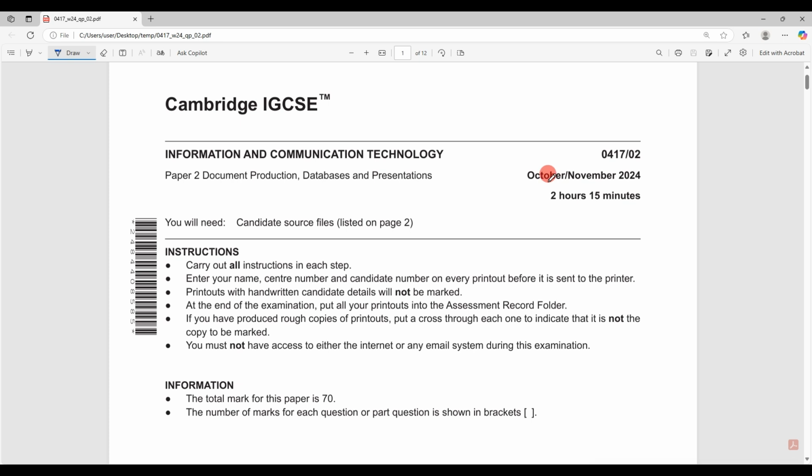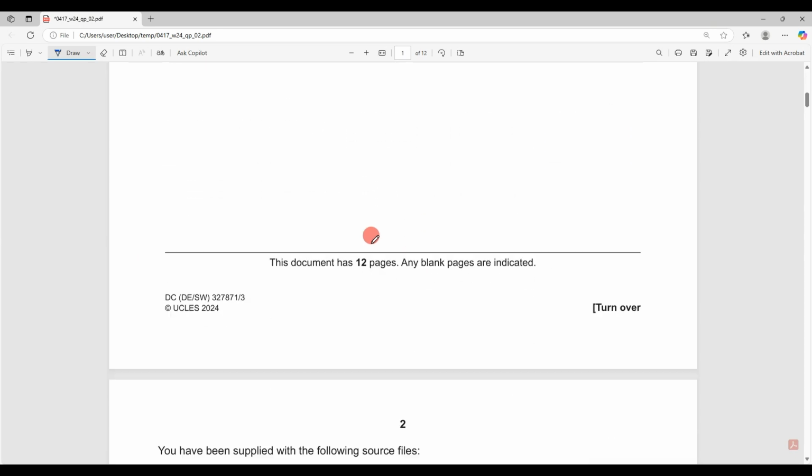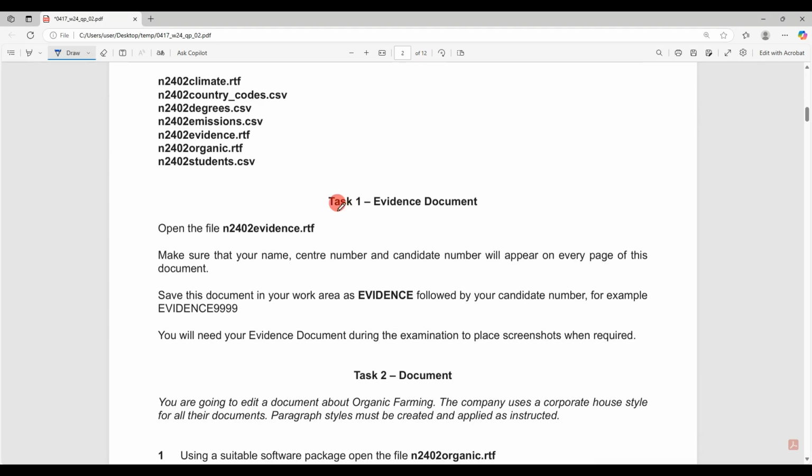So let's do October November 2024 paper 2, and I'm going to start with task 1 and task 2, the evidence and the document.